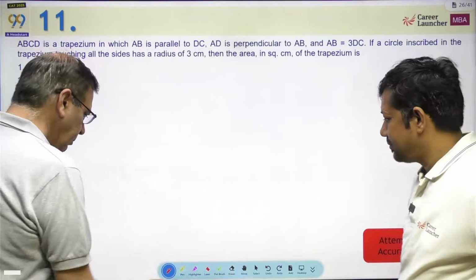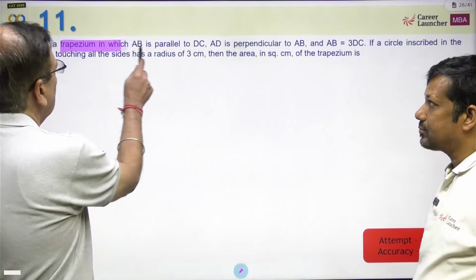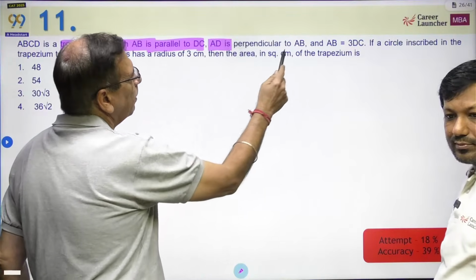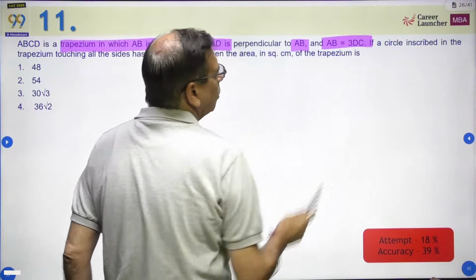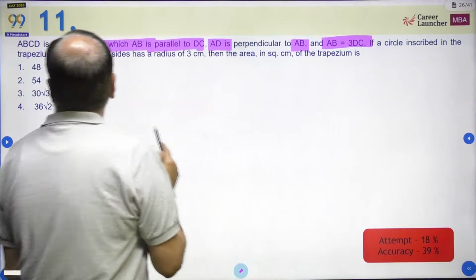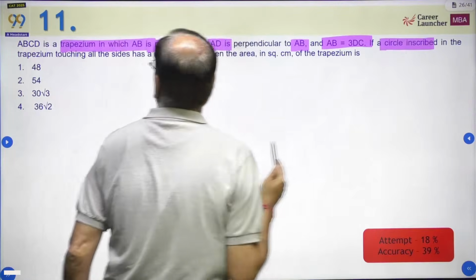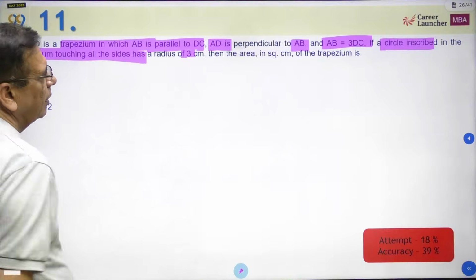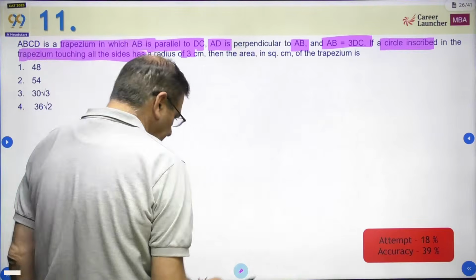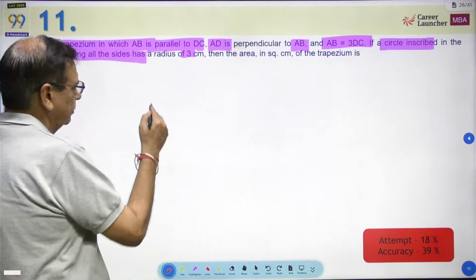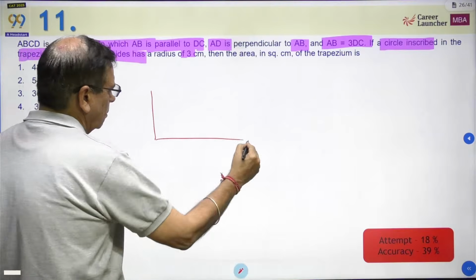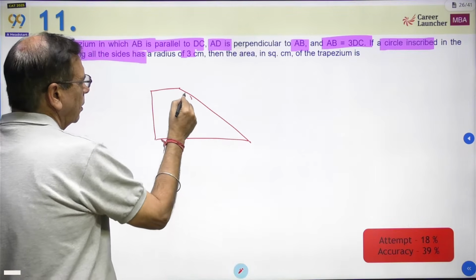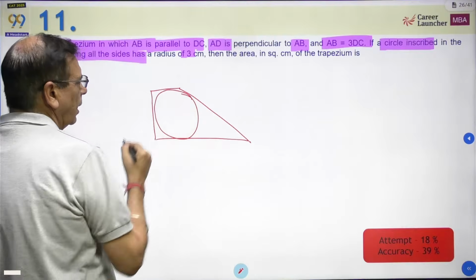ABCD is a trapezium in which AB is parallel to DC, AD is perpendicular to AB, and AB equal to 3DC. If a circle is inscribed inside the trapezium, touching all sides, has a radius of 3 centimeter, the area of the trapezium is what you need to find. This is the kind of figure that we are looking at.